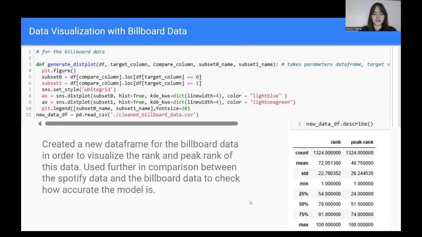We did some more visualization for the Billboard data. We did tables as well, so you can see side by side different statistics on the rank and peak rank of the data set for the Billboard data.